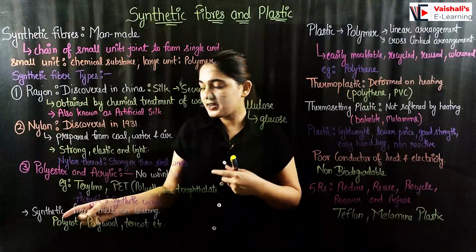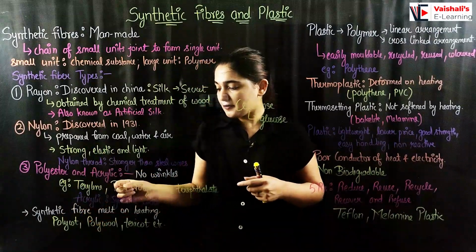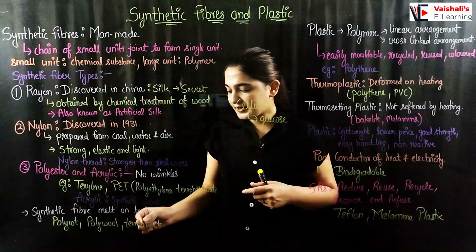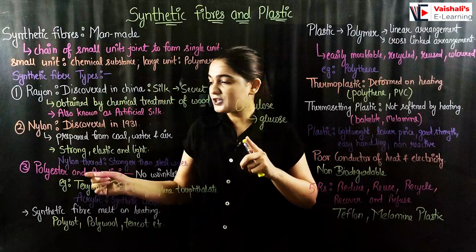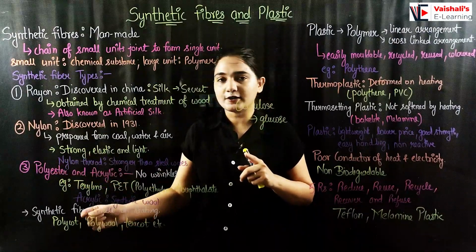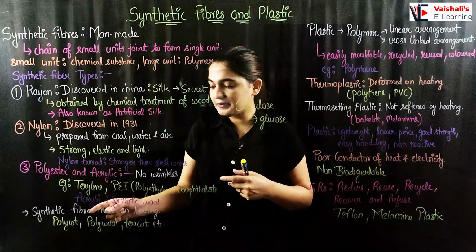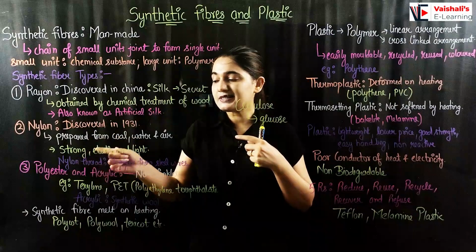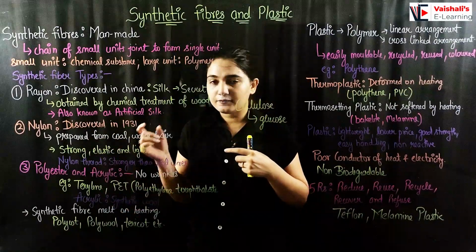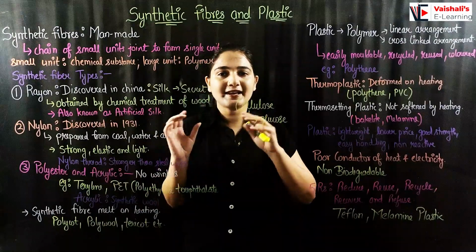So we have some other types of polyesters, like polycot, polywool, and terrycot as well. So what is polycot? As the name suggests, it's the combination of polyester plus cotton. It also has varied applications. Then we have polywool, which is the combination of polyester as well as wool. Now we find these types of material every day in our daily lives, right?